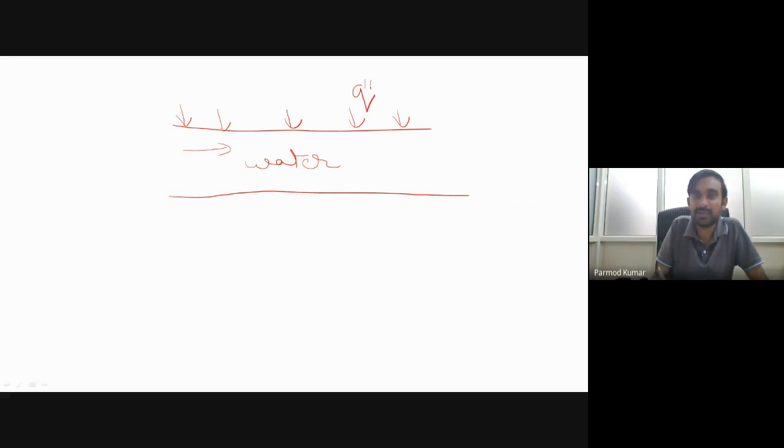So some heat flux is supplied, which is constant, say for example 50 watt per meter square. And this fluid is flowing over here. Now I have to determine the temperature profile of this fluid, so I have to plot the temperature of the fluid as a function of x.